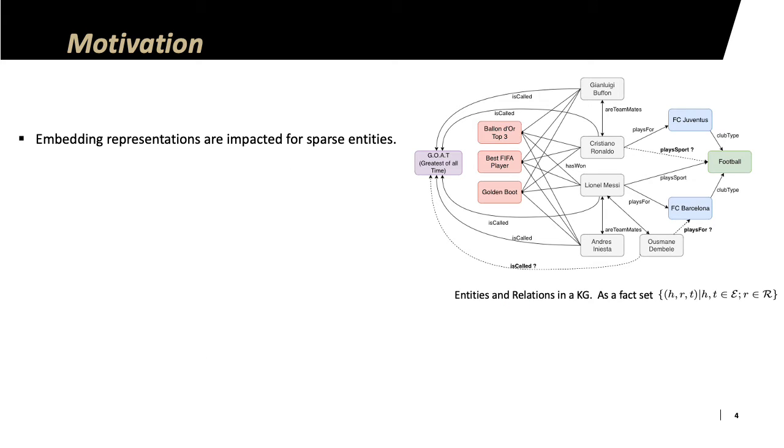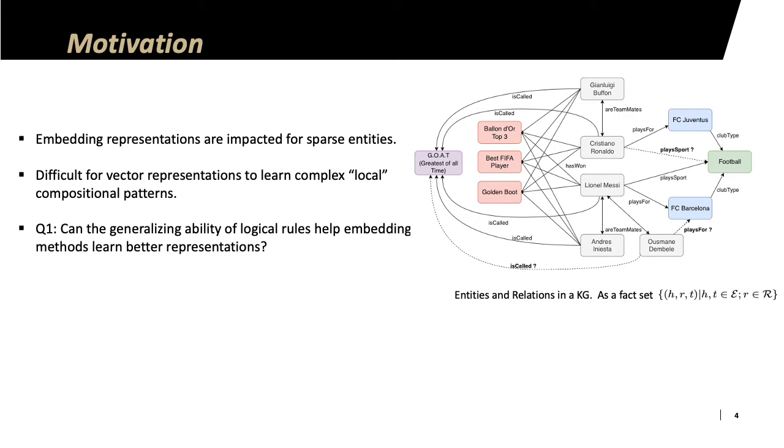Some of the drawbacks of embedding methods are that embedding representations are quite poor for sparse entities. This is essentially because representation learning is only as good as the quality of the training data. Another drawback is that it's difficult for vector representations to learn complex local compositional patterns. As one can imagine, both of these drawbacks can easily be solved with the help of logical rules, because they can generalize to sparse entities and they can also learn these kinds of compositional patterns. This motivates us to ask the research question of how we can use the generalizing ability of logical rules to make these embeddings better.